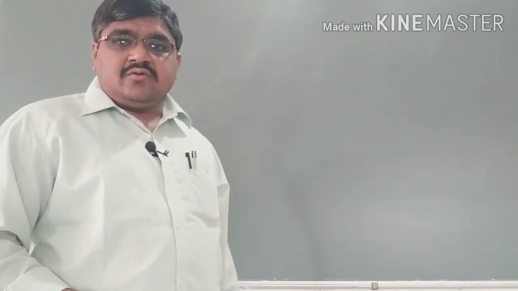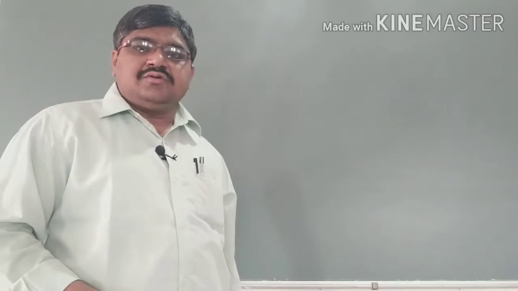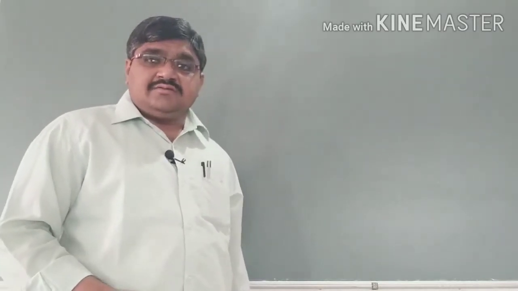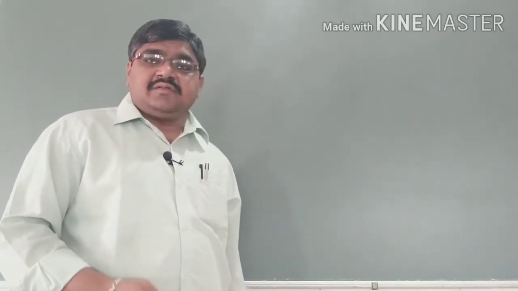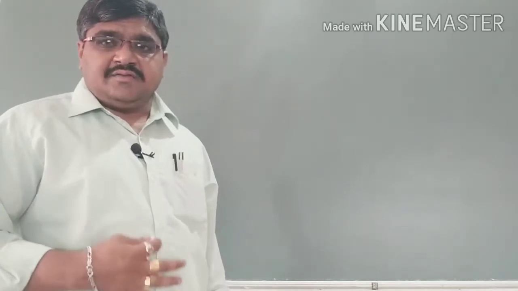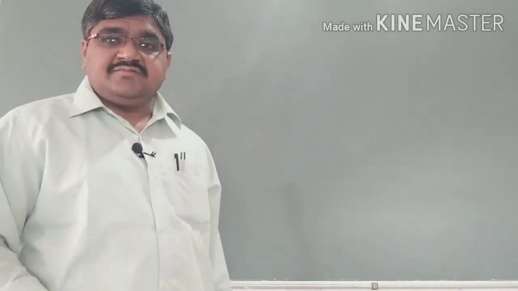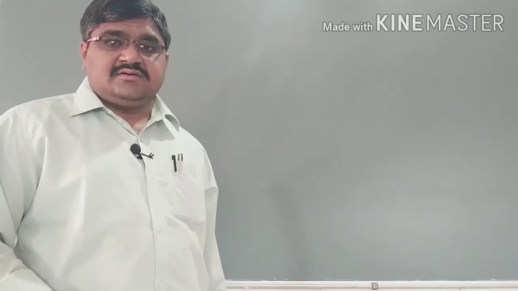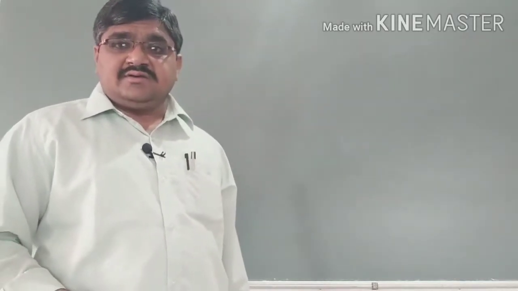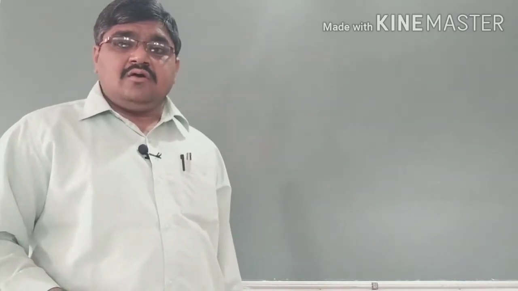In the last class, we were studying the modes of nutrition. Heterotrophic nutrition means the organisms cannot prepare their own food materials, but depend on other organisms for food. Such types are called heterotrophic organisms.